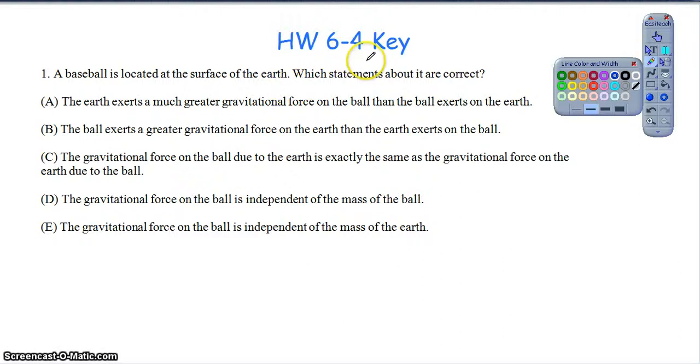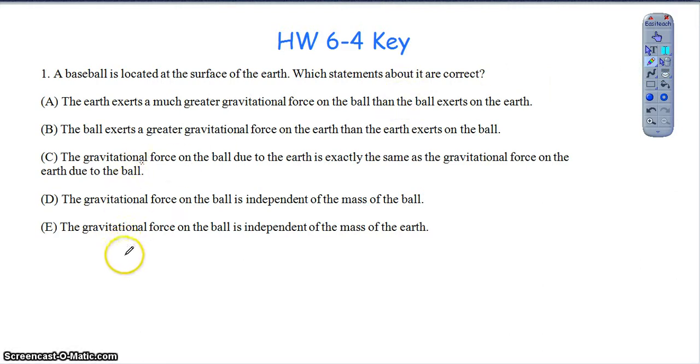Okay, so for Unit 6, Homework 4, let's just start off with question 1. A baseball is located at the surface of the Earth. Which statement or statements are correct? And there actually is only one of these that is a correct statement. As we look through here, hopefully this one was a pretty straightforward question, right?